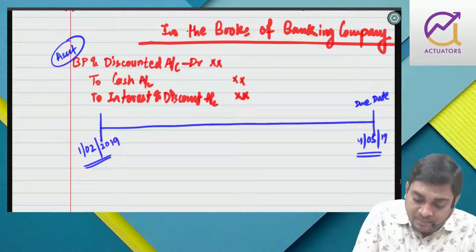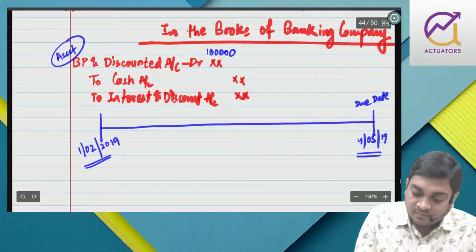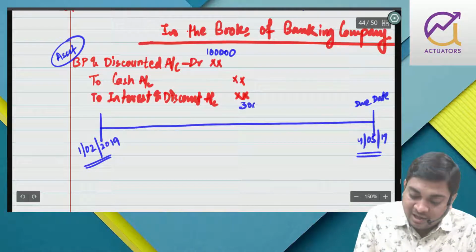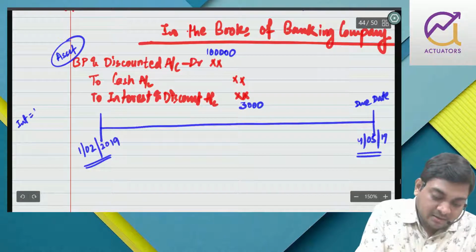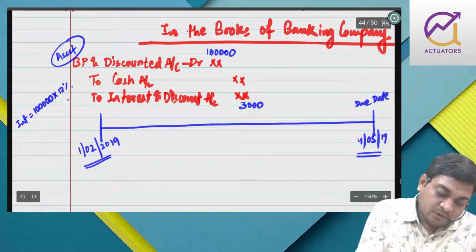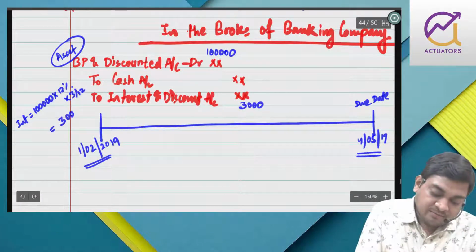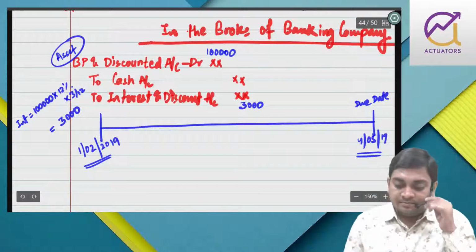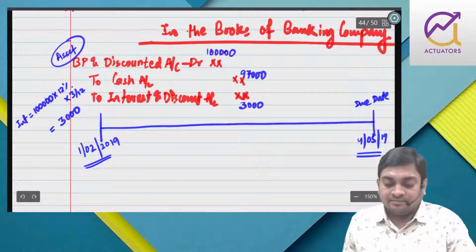Say for example the bill is of 1 lakh. So how much will be the interest? 3000, because interest will be 1 lakh into 12% into 3 by 12, that comes to 3000. The bank has deducted 3000 and given 97,000.